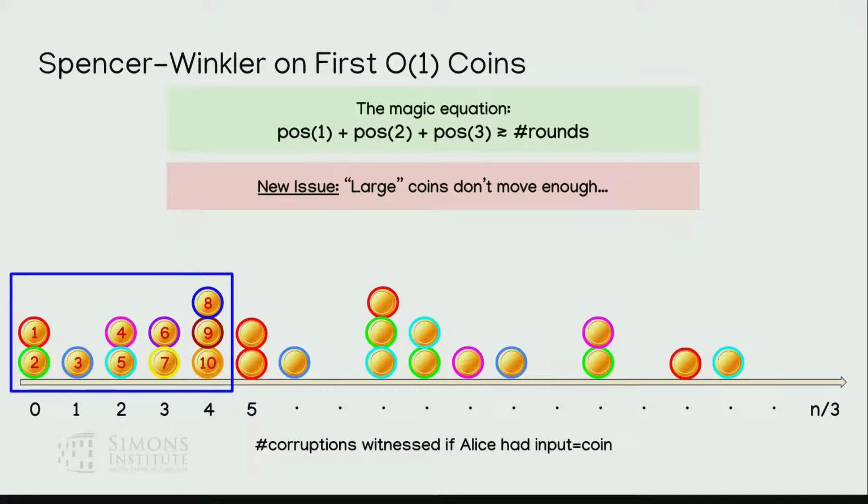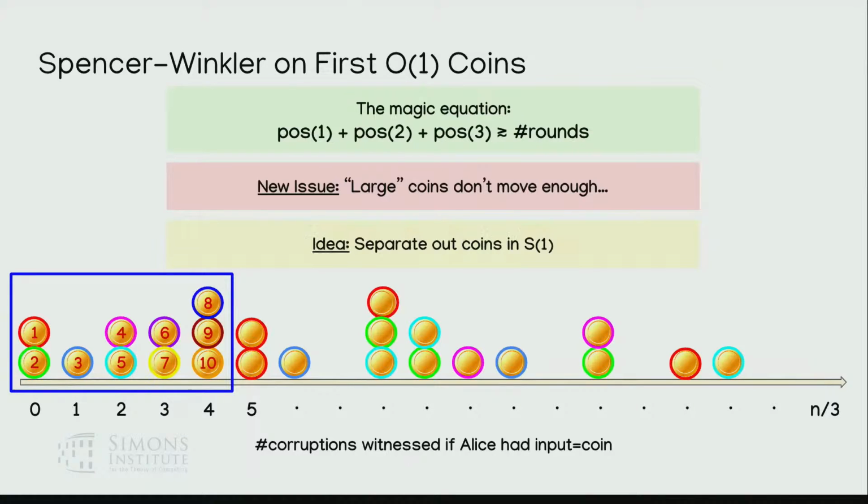But the issue is you can't always hope for these coins to be very far away. Let's even say they're already far away. An issue that can arise is these large coins actually don't move enough. In particular, for coins in the set S1, corresponding to the red coins here, this first coin is not going to move very much because it's the one that has received the least corruptions. So these coins also will not move very much. At first, maybe they're far enough away that it doesn't matter for this decoding. But as time goes on, eventually they may come back into relevance. And by the time they come back into relevance, they haven't moved nearly enough throughout the protocol, and you're kind of screwed at that point.